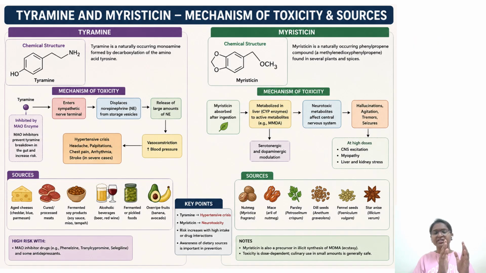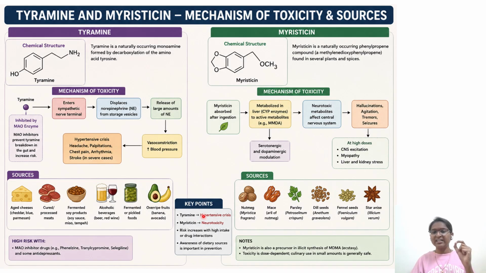So this is the comparison I have kept for you. You can pause the video and see tyramine and myristicin, mechanism of toxicity and sources, as we told. Our question is related to alcohol, that is red wine. Red wine contains tyramine. You can pause and see that in cheddar cheese, as well as in some processed meats and certain wines, and pickles also, fermented pickles also, tyramine is there. Coming to myristicin, it is there in nutmeg, mace, it is also there in fennel, star anise.